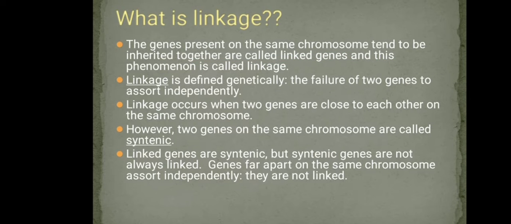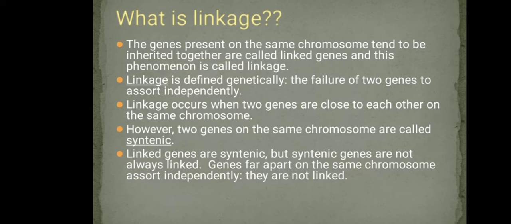Since the genes were present on the same chromosome, they have a tendency to get inherited together, and such genes are called linked genes. This phenomenon is called linkage. Linkage is the property shown by two genes located on the same chromosome to get inherited together. Genetically, it can be defined as the failure of two genes to assort independently. They do not separate from each other.